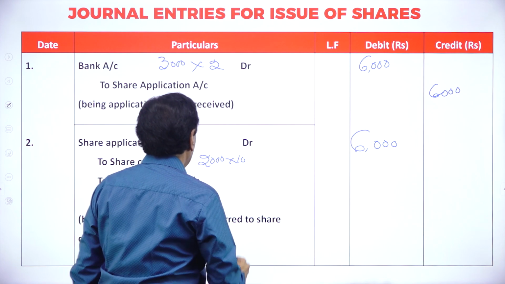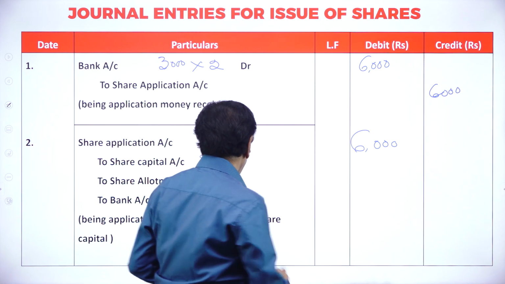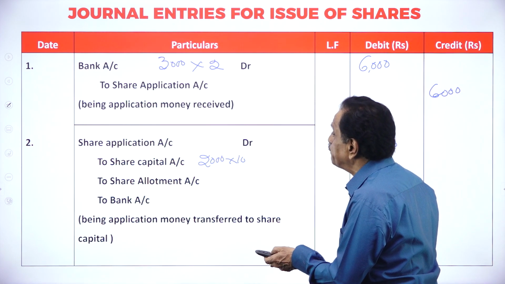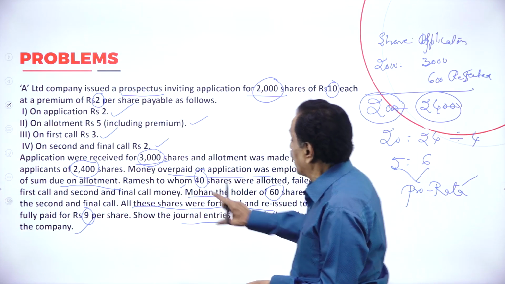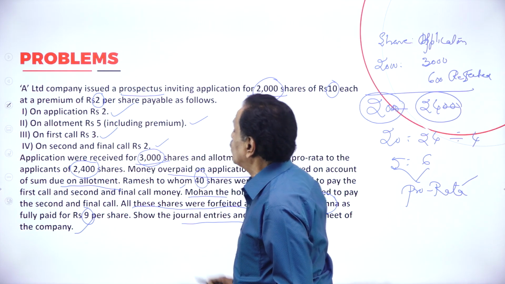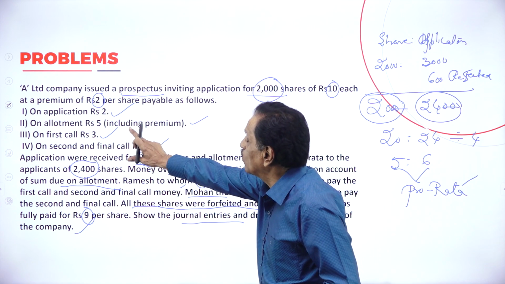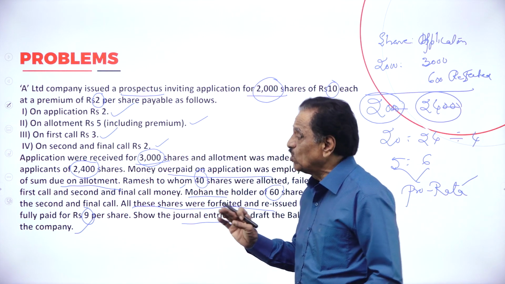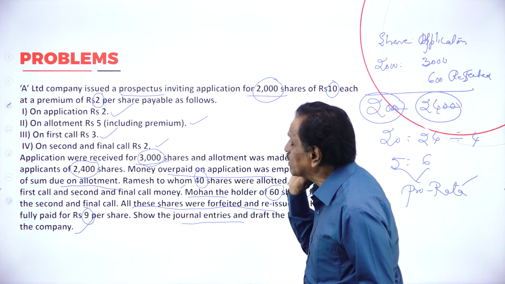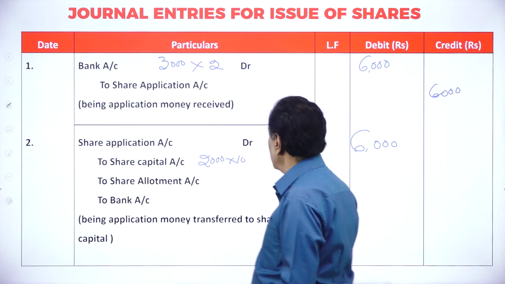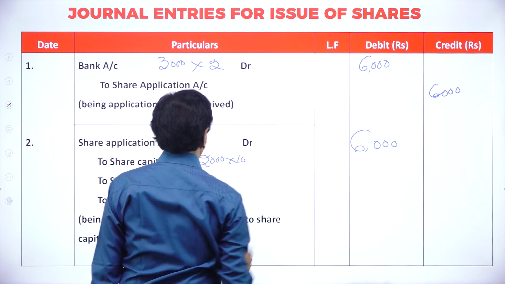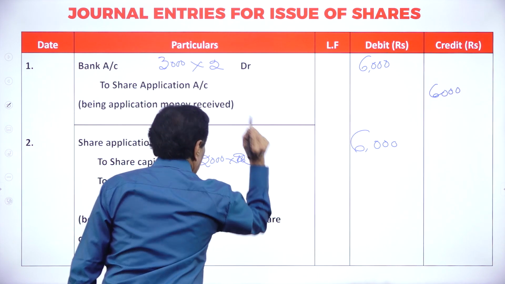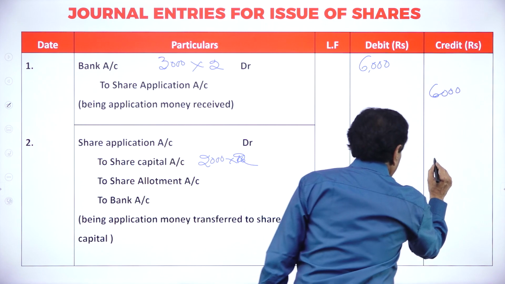See the board, you can understand. How many shares are there? 2,000. You require how much money at the rate of 2 rupees only? 2,000 into 2, that is 4,000 you actually require for share application.